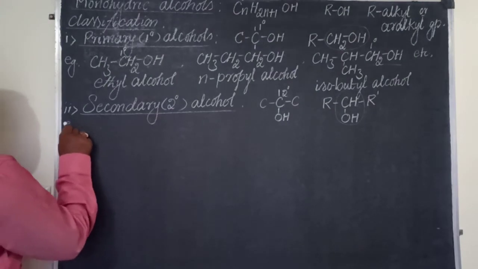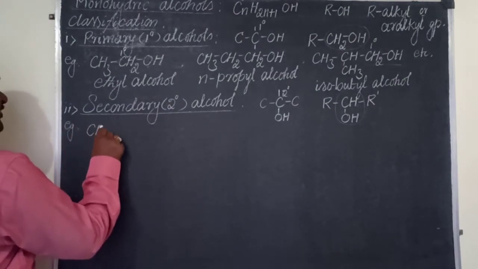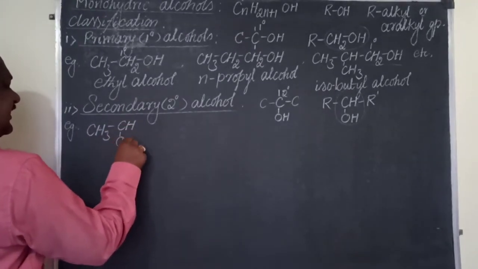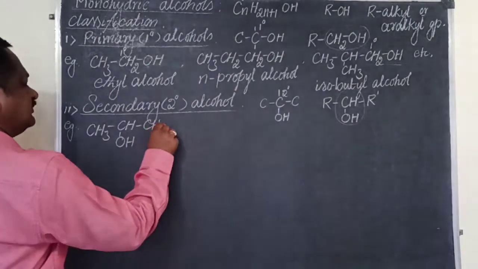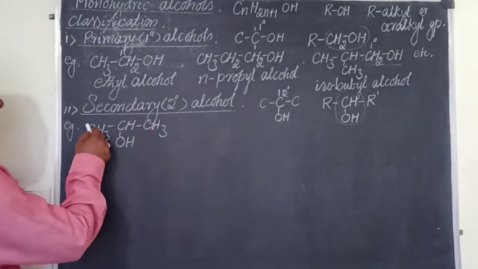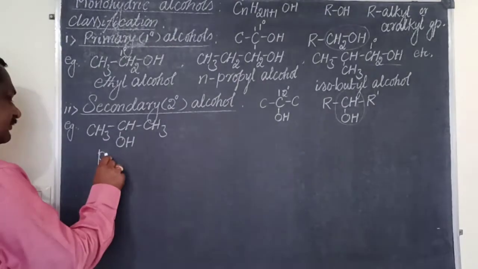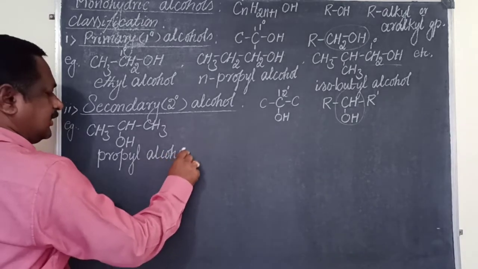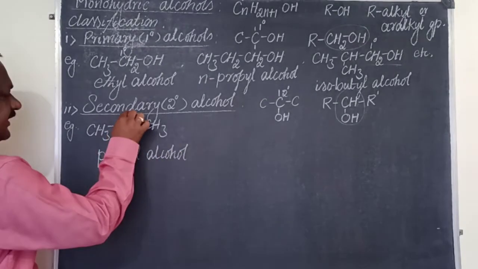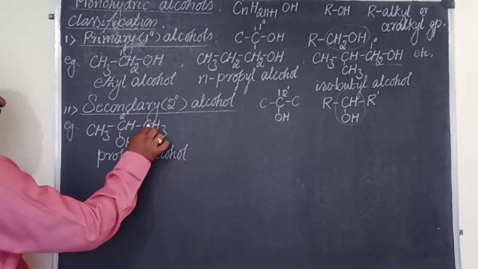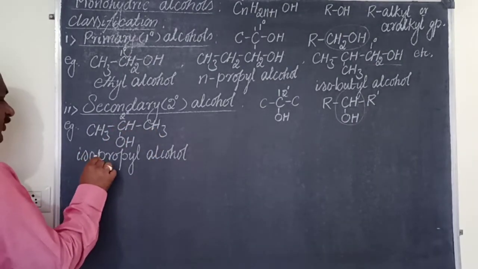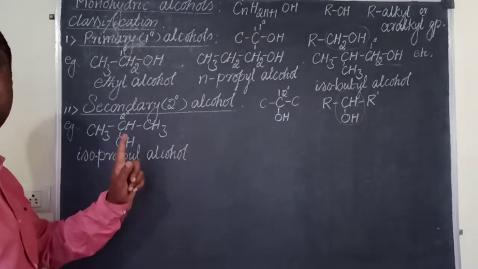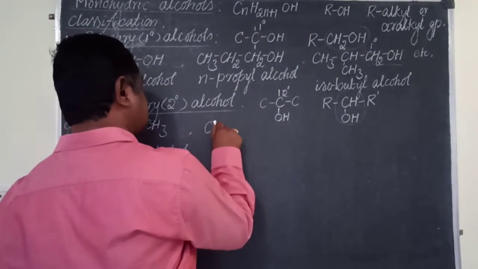One or two examples. Say R and R dash are CH3. Really, this is the simplest secondary alcohol. What is its name? Due to 3 carbon atoms, propyl alcohol. But see the nature. OH is attached to a secondary carbon. On either side of this carbon there are two similar alkyl groups. Hence the prefix is iso. What is the name of this secondary alcohol? Isopropyl alcohol. One more example.